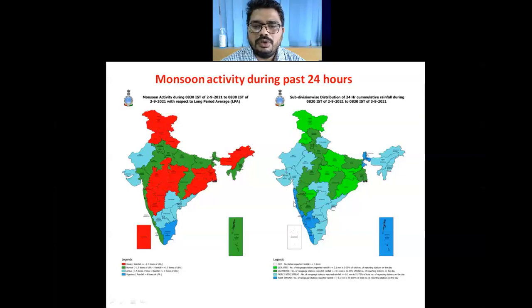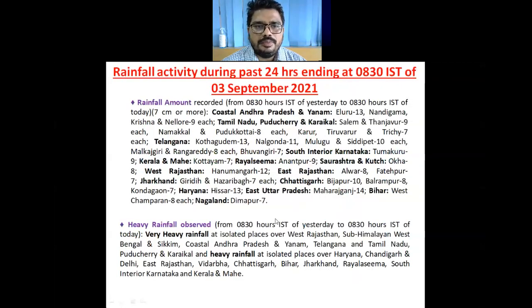and also the Konkan and Goa. Otherwise, dark blue color and blue color, dark green color or blue color, this shows this monsoon remains isolated to scattered rainfall activity received during past 24 hours. So this is the rainfall activity during past 24 hours in terms of quantitative.